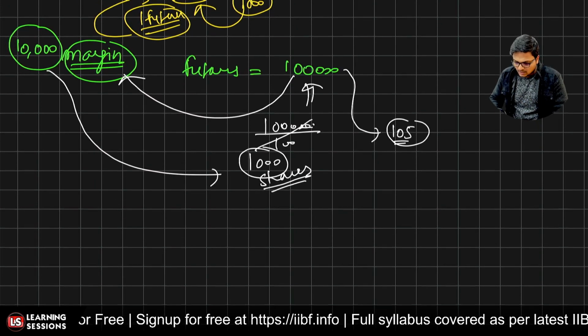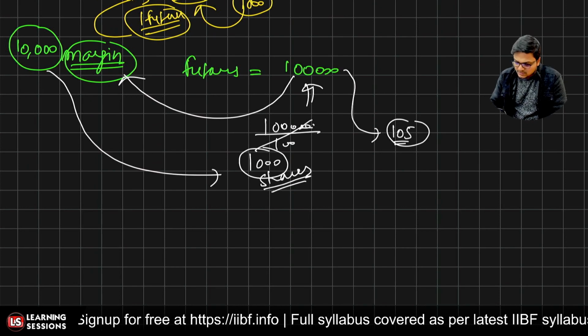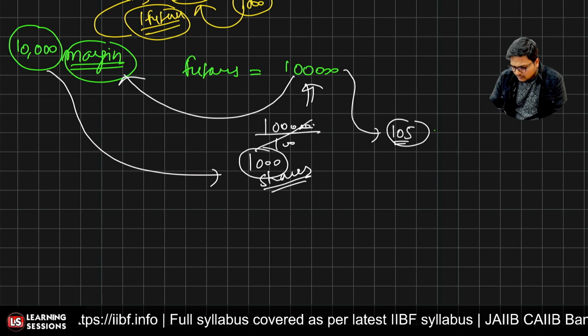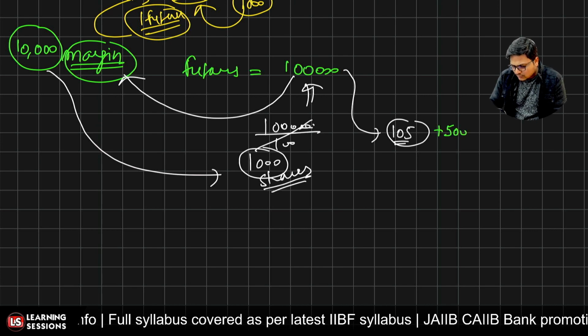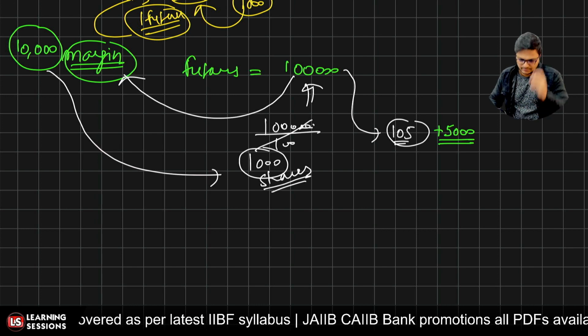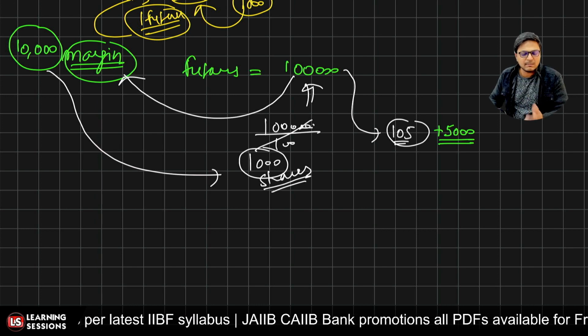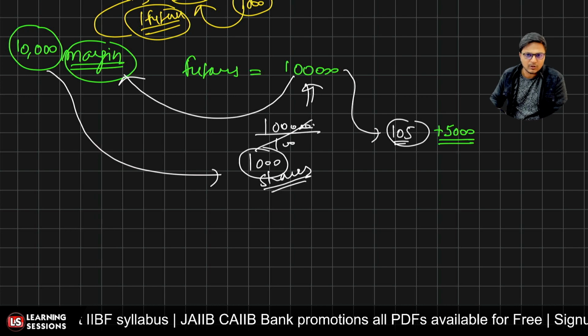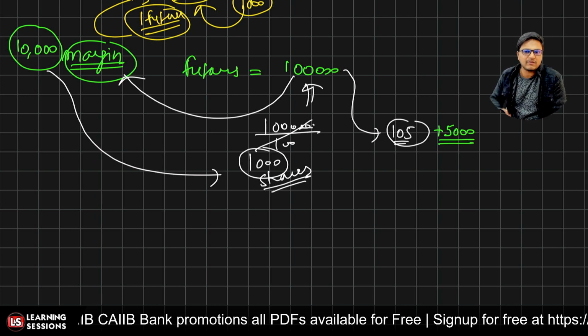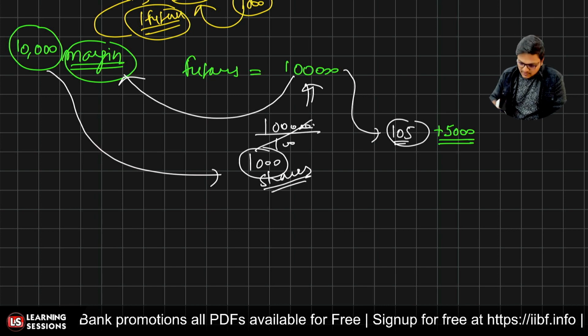Okay, now the price is given as rupees 105 over there. Now what will be the total benefit? The total benefit will be rupees 5,000. You made 5,000 rupees from 10,000 only. Previously in the simple scenario where we invested capital and had the ownership, we were able to earn rupees 500 over there, but over here we earned rupees 5,000.